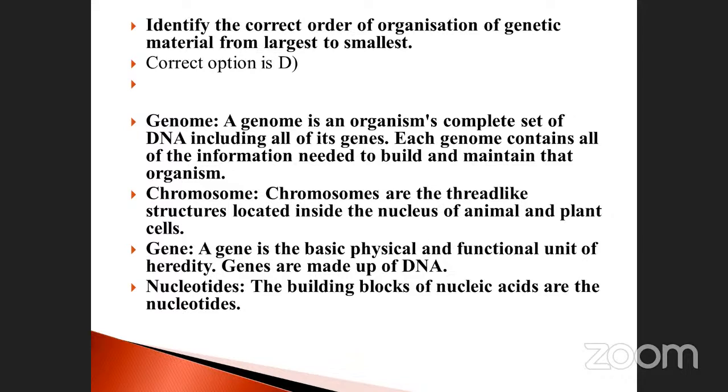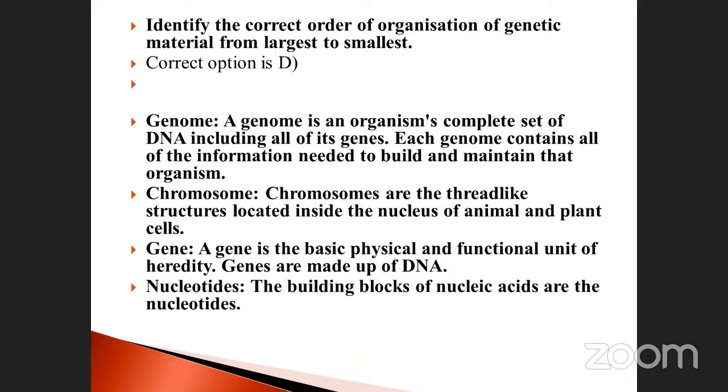These are all information in the form of nucleotides. So this is the first one, genome, followed by chromosome. G, C, G, N: G denotes genome, then chromosome, again gene, again nucleotide.